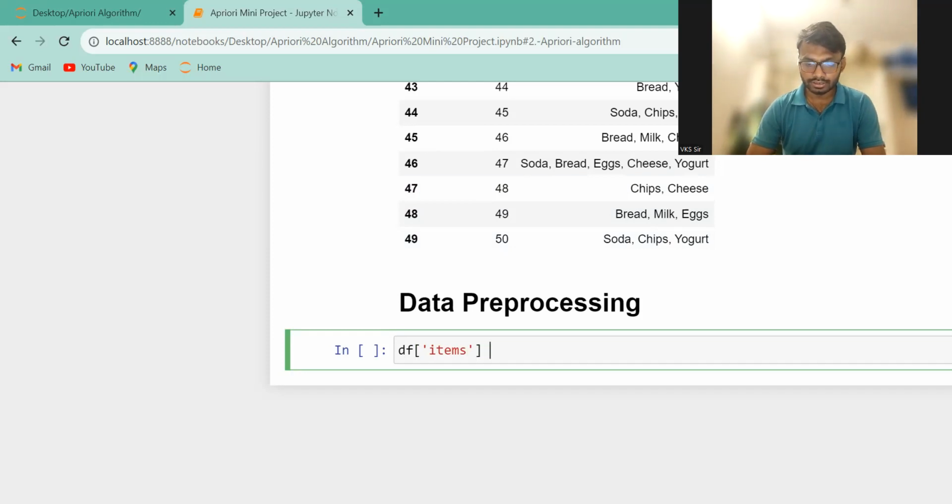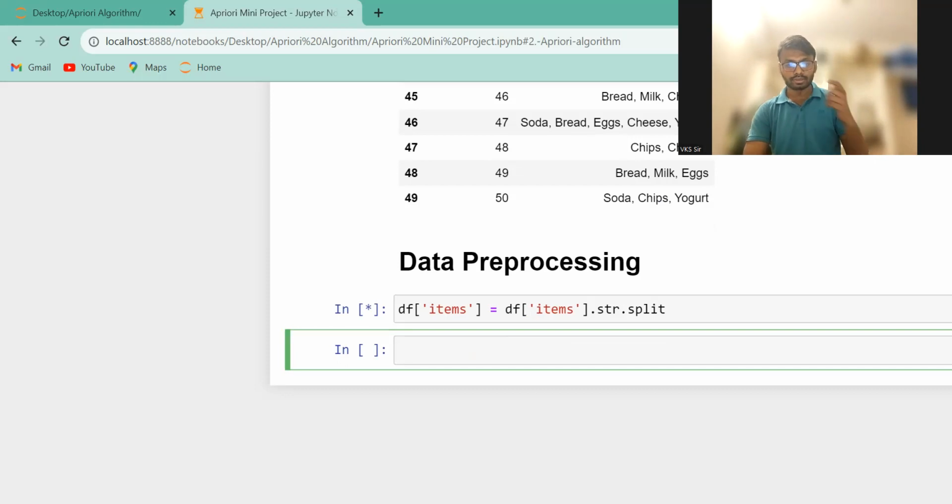Our aim is to split this one. Remember that the items are in the string format. So we have to write df.items.str.split. Dot split. Clear, everyone? So you have to write dot str and dot split.